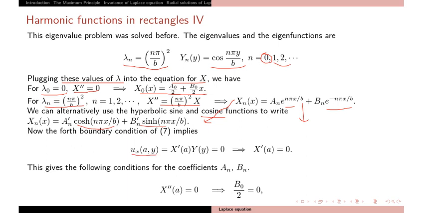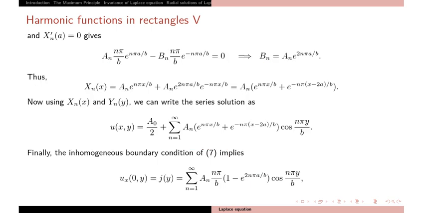Now the boundary condition. When x equal to a, you have X dash(a) equal to 0. This gives the following conditions for a_n and b_n. X dash(a) equal to 0 for the constant solution implies b0 by 2 equal to 0, so b0 is just 0.